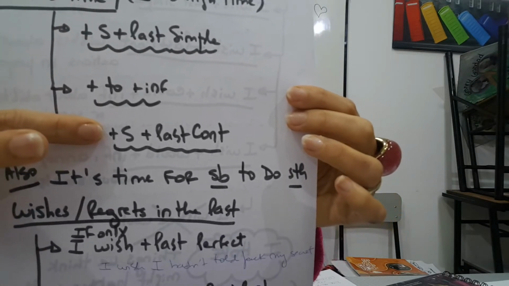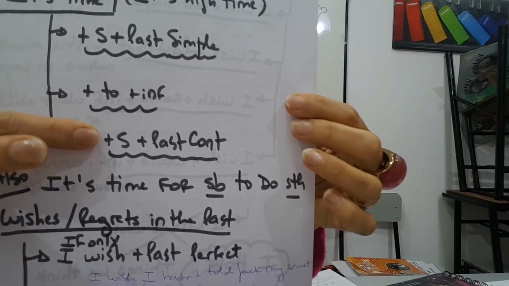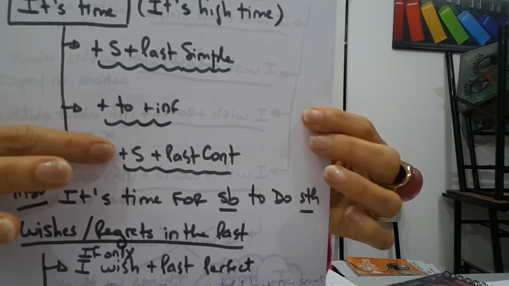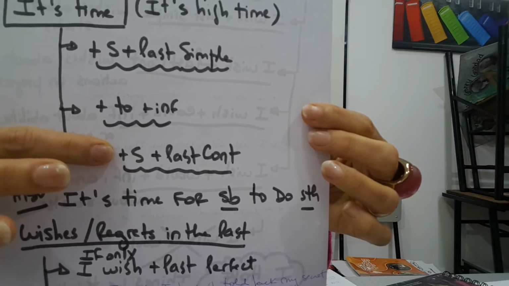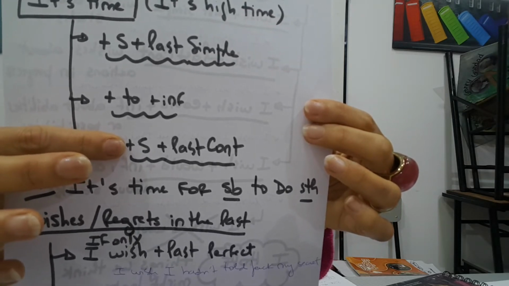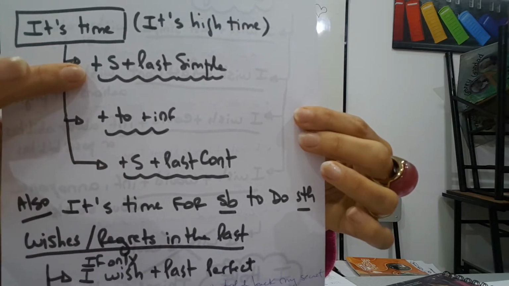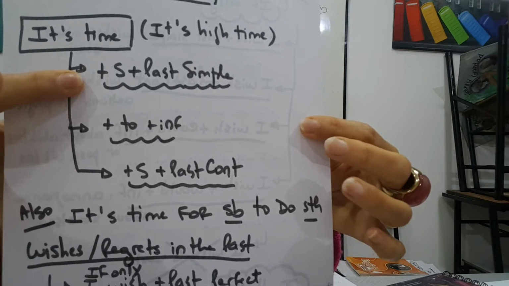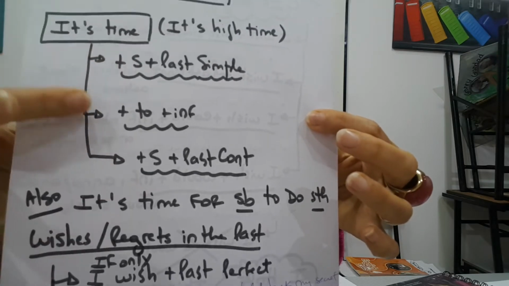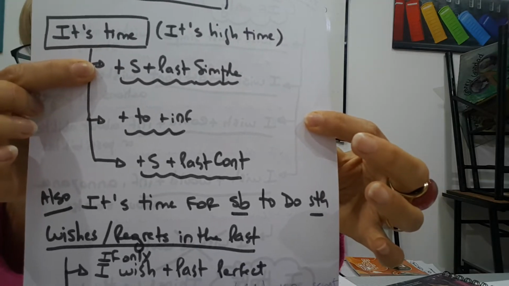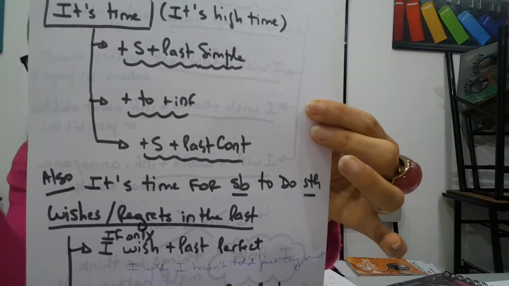And I can also use the past continuous when we refer to actions in progress, to actions rather than states, like "it's time we were leaving." But I can say "it's time we left." So basically the one that we are going to use the most is this one. These are variations, but this one is the one you have to know specifically.